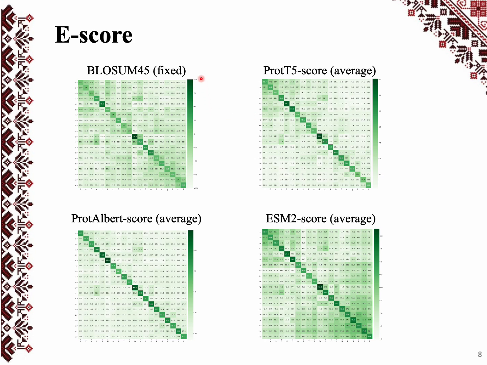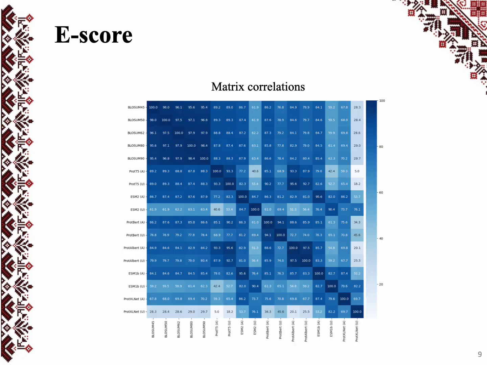It is just to have an idea what these matrices look like. So this is the Blossom 45 matrix, and these are averages because these are contextual, so it's not a fixed matrix, but these are some averages computed for various embedding methods. And the Pro-T5 is actually the most similar to Blossom 45. If we compute correlations, we will see that the Pro-T5 is actually the closest to the Blossom matrices.